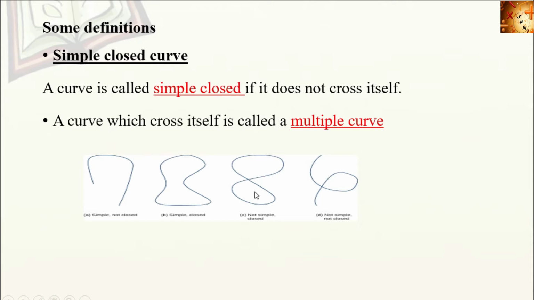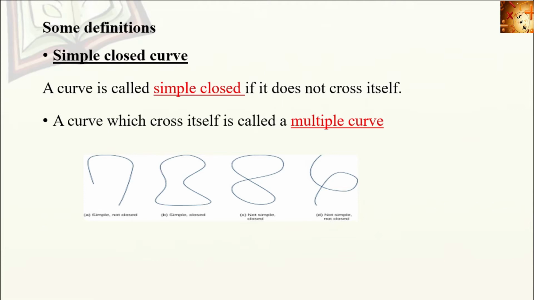Okay, next one, here it is in the shape of 8. Here the curve crosses itself, so this is a multiple curve and also it is closed. Similarly, the fourth figure, here also the curve crosses itself, but it is not closed. So this is an example for not simple, not closed.